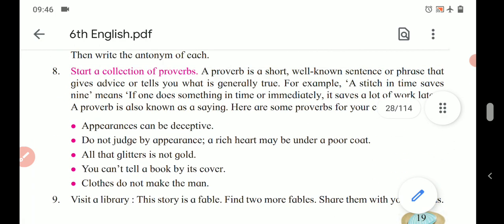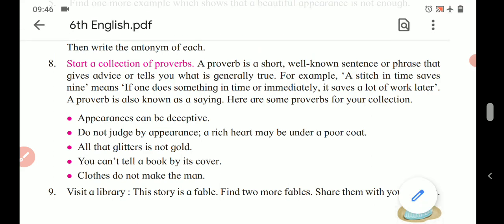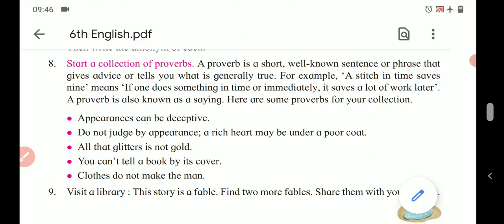So this is all about the activities or questions given in pointers or exercises based on the lesson, the peacock and the crane. I hope you have understood the given explanation and the answers, and accordingly, I think you can do these activities easily. You can write the answers easily.